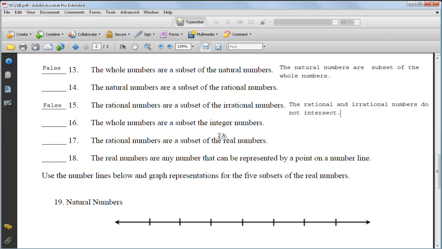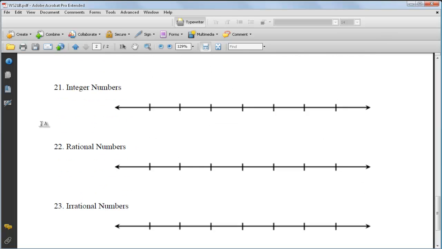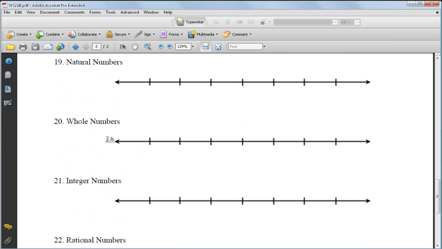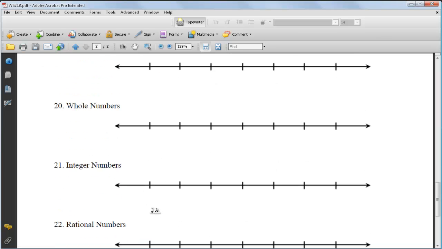The whole numbers are a subset of the integer numbers. That's true. Because remember, the whole numbers are 0, 1, 2, 3, 4, 5, 6, and so forth. And then the integers are the same thing as the whole numbers, but they also have the opposites of the counting numbers. So this is true. Okay, I'm going to go down and I'm only going to do one of these. The rest of them you can do. It's really hard to type this stuff using Adobe into here. So let's go down and do number 21.